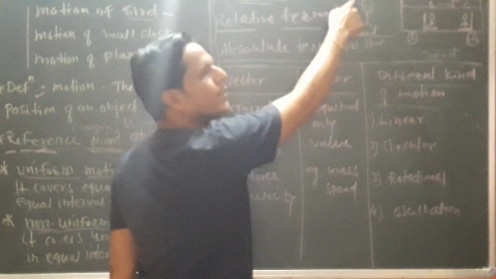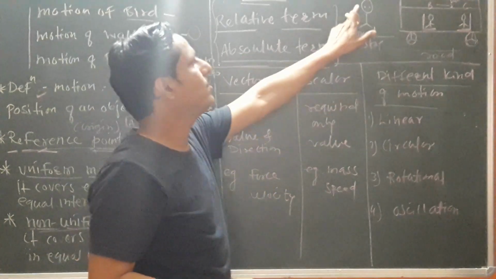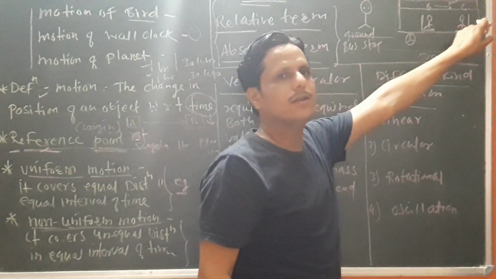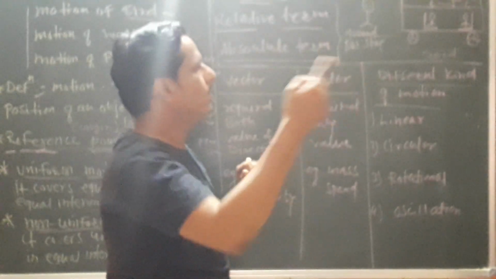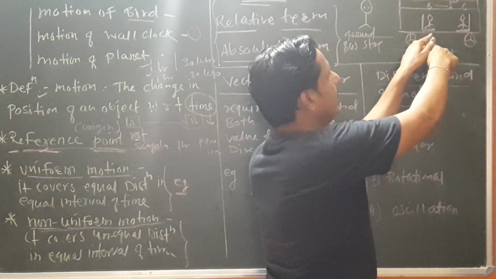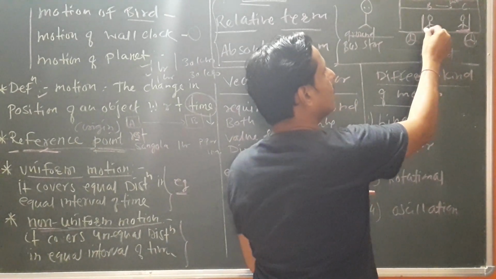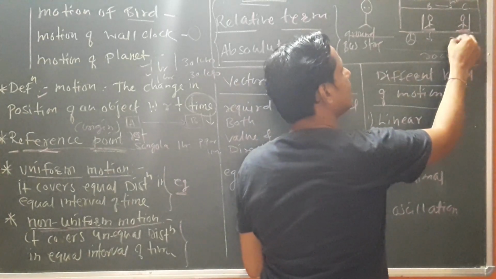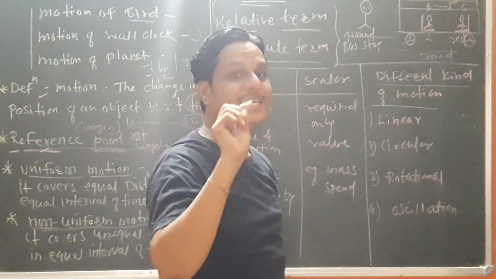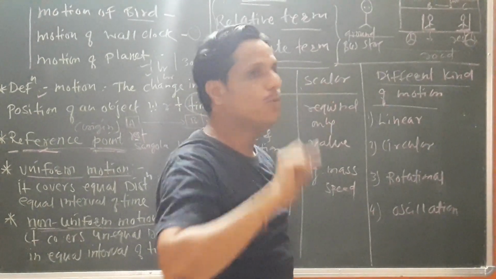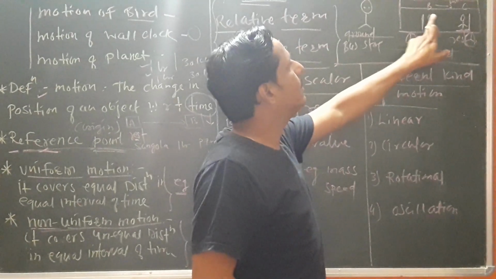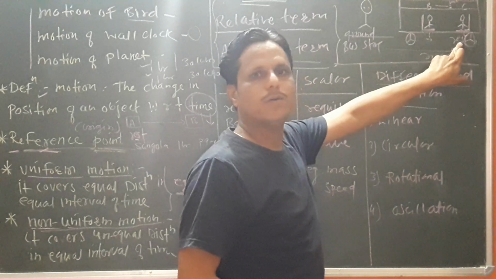In the perspective of A, as a reference point of view, B and C, who are sitting in the bus, are in motion. Now, if I take the perspective of B, B thinks C is at rest. C, the passenger, is seated on his seat. Though the bus is going to move, he is sitting on that seat. So by the perspective of B, C is in the position of rest.